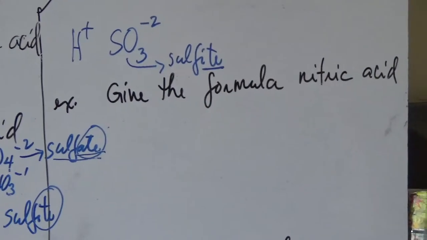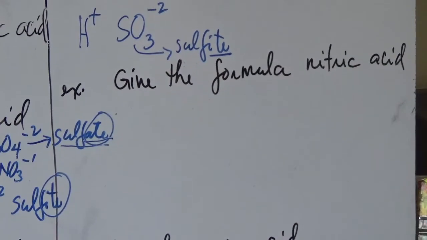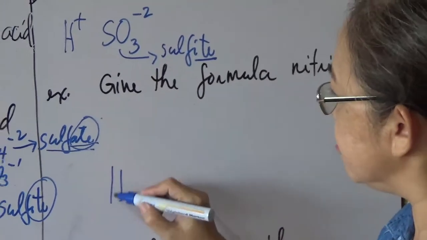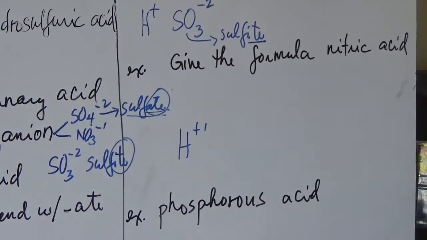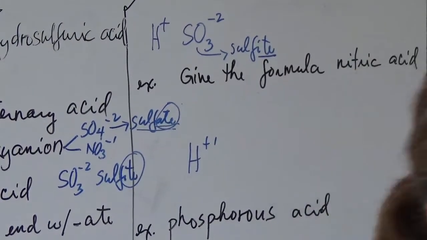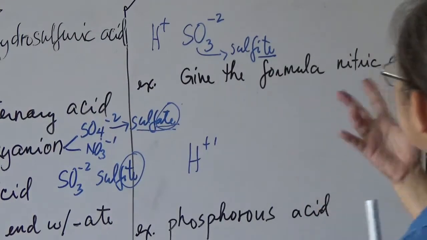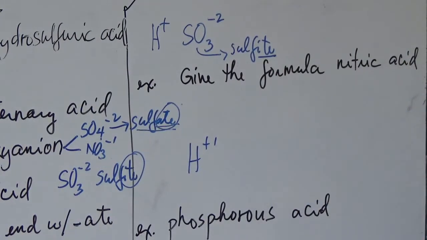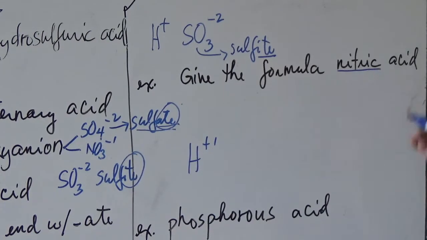So therefore, if it is not a binary acid and it ends with "ic" or "ous," then it is hydrogen plus 1 combined with an oxy anion. And how are you going to determine the formula of the oxy anion? Take note of the name of the acid, nitric.